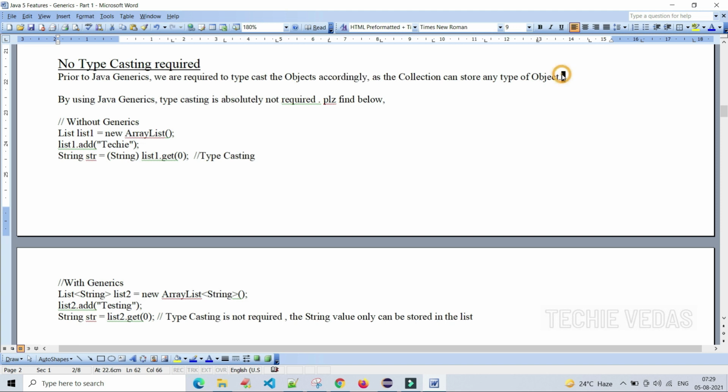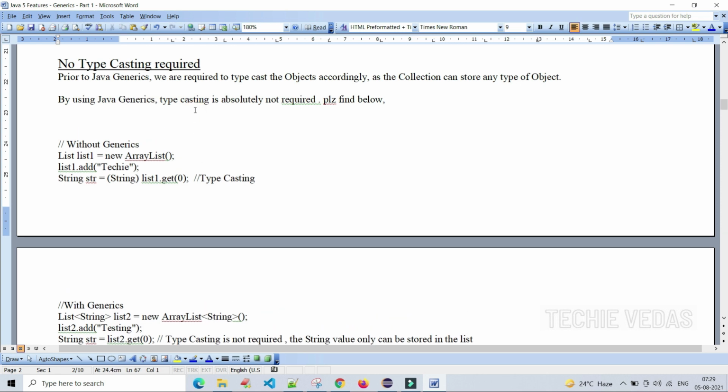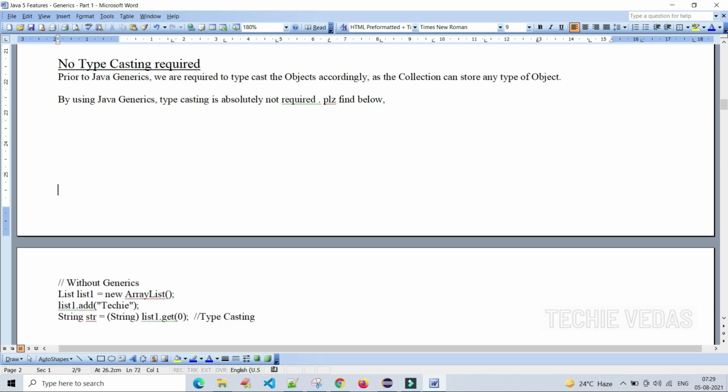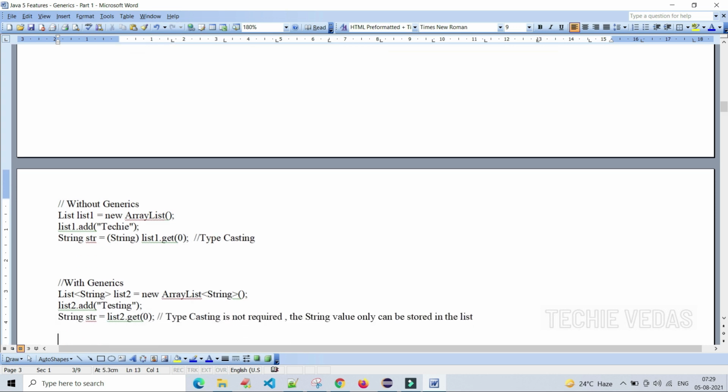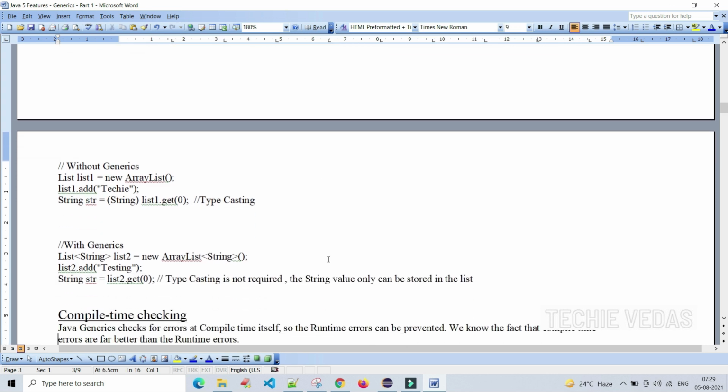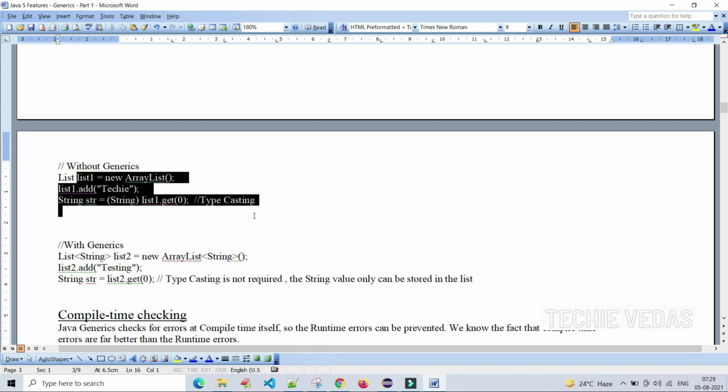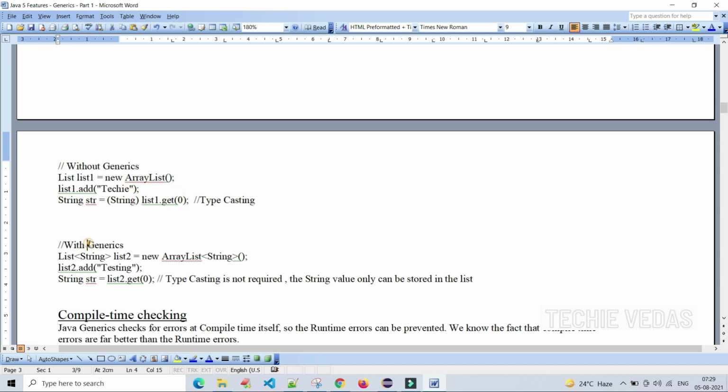This is the reason. By using Java generics, typecasting is absolutely not required. See here, this is the example. We have seen the same in the second example we ran in Eclipse just a few seconds ago. Without generics, it will be like this. Typecasting is required. See here, get of 0, we are typecasting it to String. With generics, we need not do any typecast.